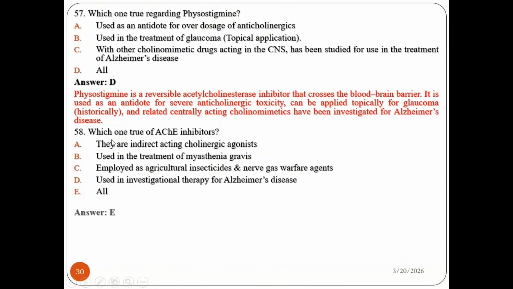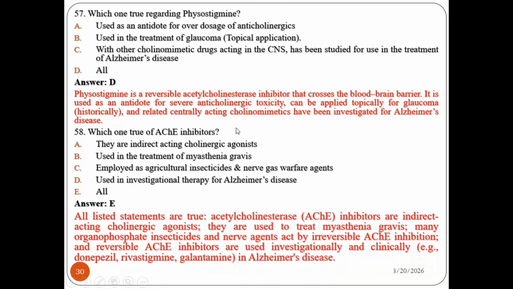Yes, the answer is all, because all listed statements are true regarding acetylcholinesterase inhibitors. They are indirect-acting cholinergic agonists. They are used for the treatment of myasthenia gravis. Many organophosphate insecticides and nerve agents are irreversible acetylcholinesterase inhibitors. The reversible AChE inhibitors are also used for investigational and clinical therapy of Alzheimer's, like donepezil, rivastigmine, and galantamine, which can be classified under this. Therefore, all are correct statements regarding AChE inhibitors.